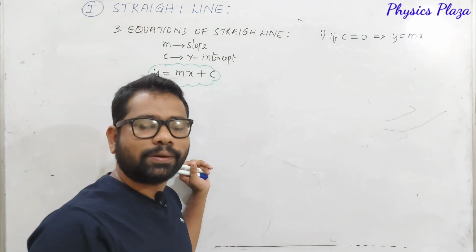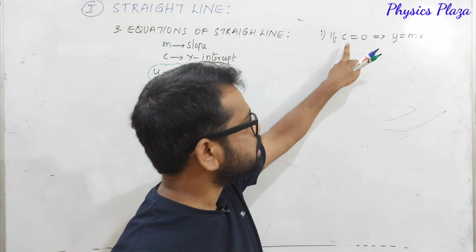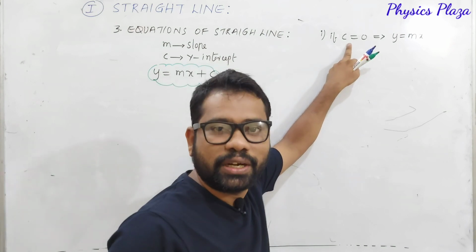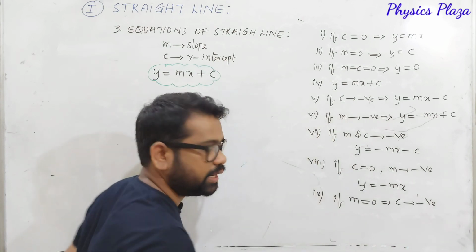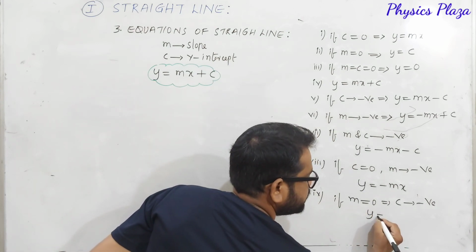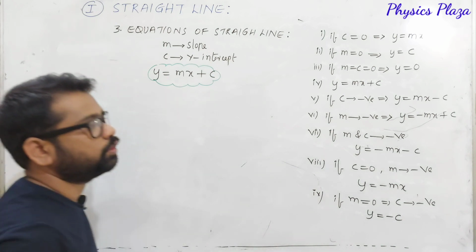Y is equal to mx also, it's a straight line only. But y-intercept is 0 means what? It passes through the origin. C is negative, then here y is equal to minus c.